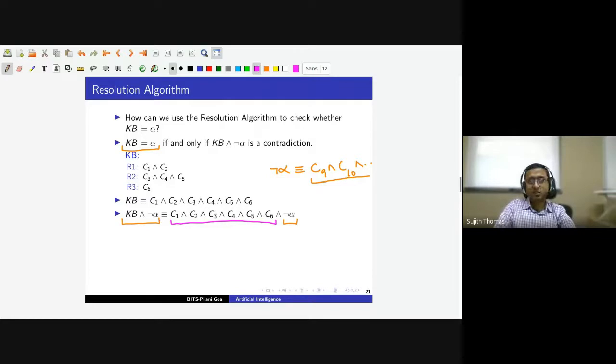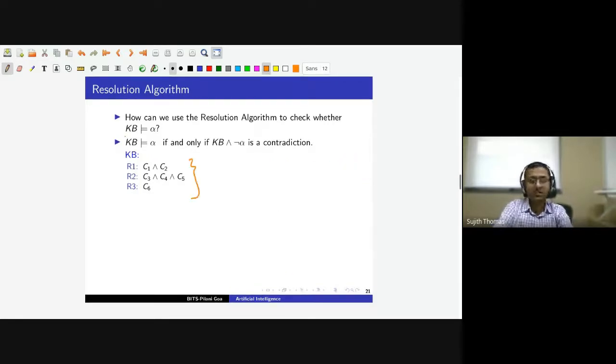Like this, we can construct a long sentence with several clauses, a conjunction of clauses, which correspond to knowledge base and not alpha. Now, all that we need to do is to use the resolution algorithm to check whether this sentence leads to a contradiction. Basically, whether this sentence will lead to a box clause. If the sentence leads to a contradiction, it means knowledge base entails alpha. So that is what we were saying in the previous lecture, right?